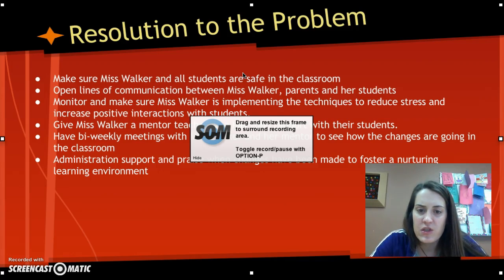Give Ms. Walker a mentor teacher so that they can discuss the different issues about their students. Have biweekly meetings to see if the changes are occurring in Ms. Walker's classroom. Also, have administrative support and praise when the changes have been made to foster a nurturing and learning environment.